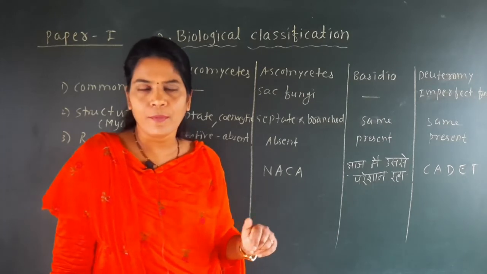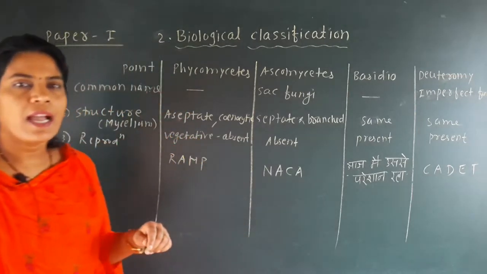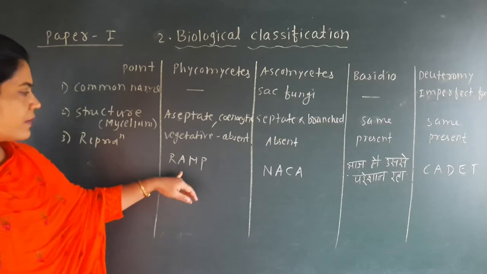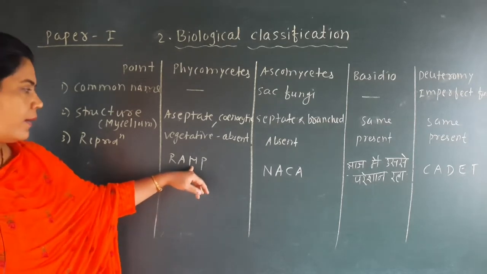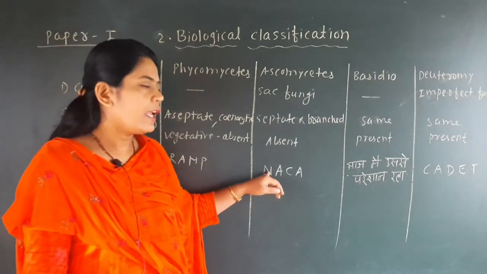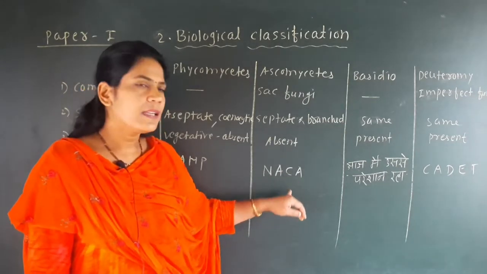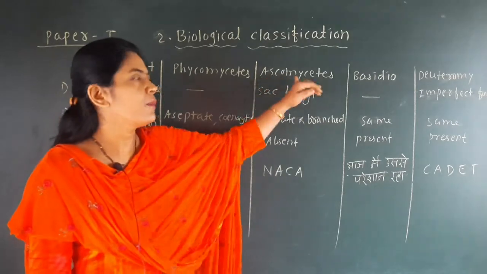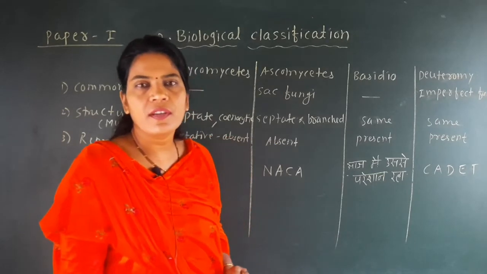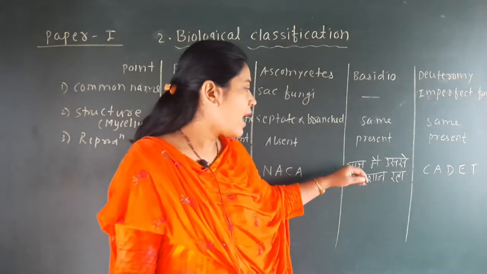Now, very interesting is that here not a single example is given, but again we'll revise the example because it is a very important point. R for Rhizopus, A for Albugo, M for Mucor, P stands for Phycomycetes, N for Neurospora, A for Aspergillus, C for Claviceps, A for Ascomycetes. By this trick, we can understand the common name and the biological name of the fungi.